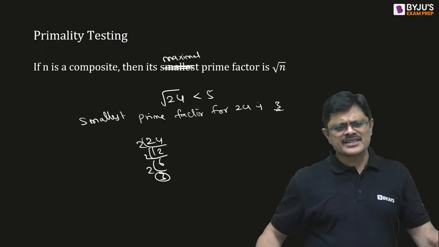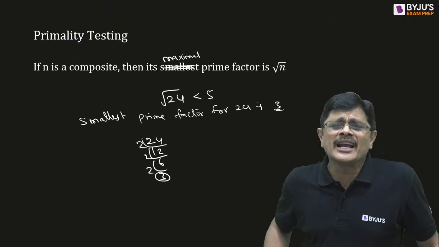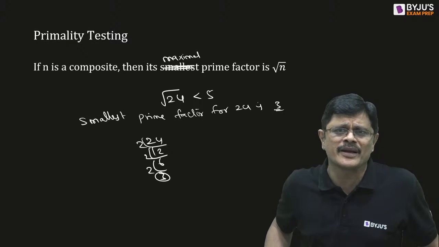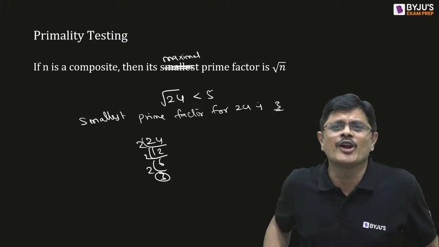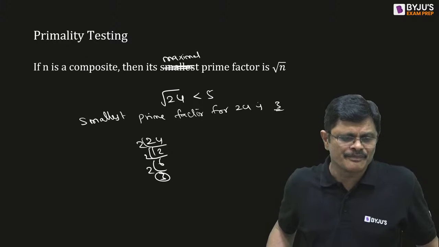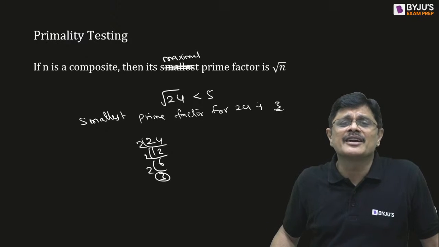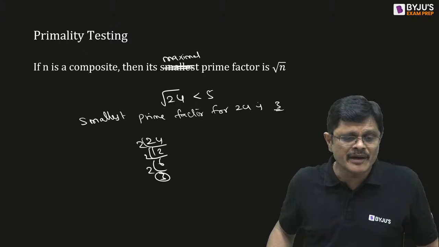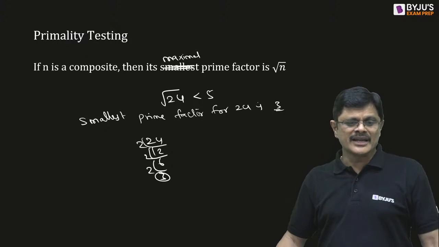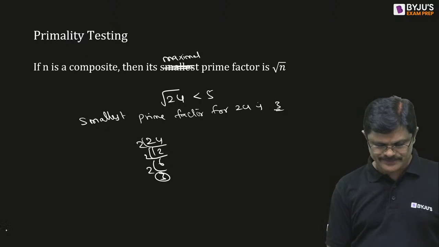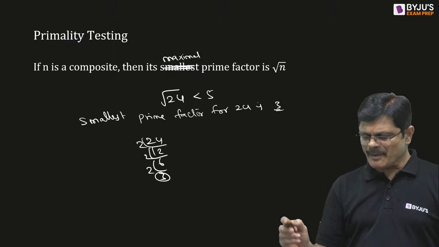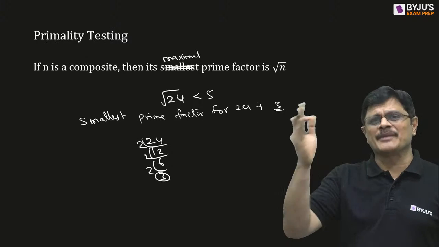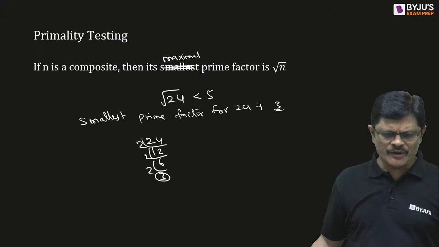See, Euler phi function can tell you the number of positive integers less than n and relatively prime to n. It will not tell you divisors. It will not tell you prime factors. That is a wrong understanding or wrong statement. Now, maximal prime factor: maximal means maximum. That is root n. It cannot go beyond that. That is what we need to understand.